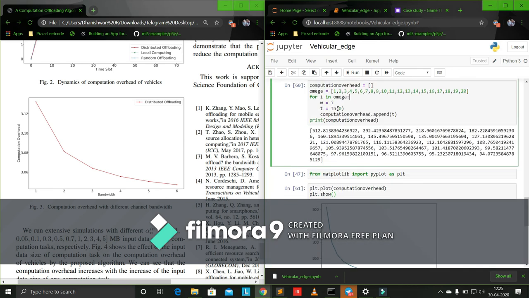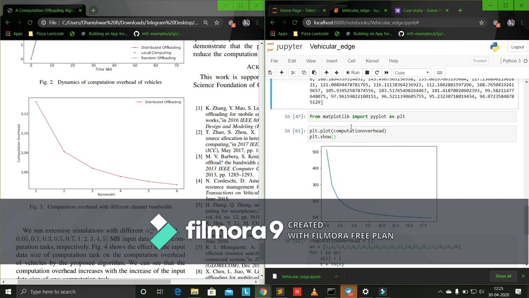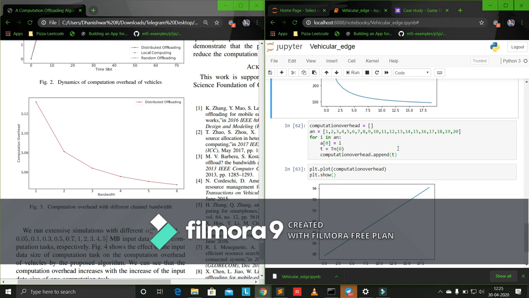So here, Tn is the computation overhead for each and every omega value, and on plotting the graph, we can see that the computation overhead just decreases exponentially when the bandwidth increases. And similarly, we just change the input value.